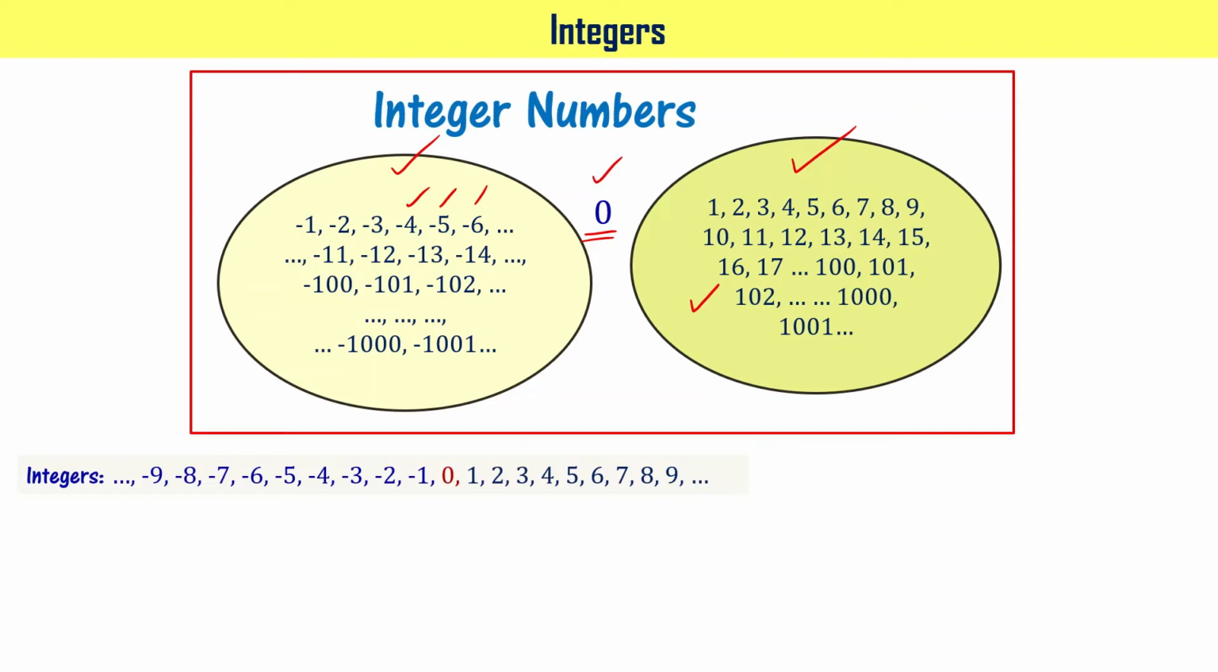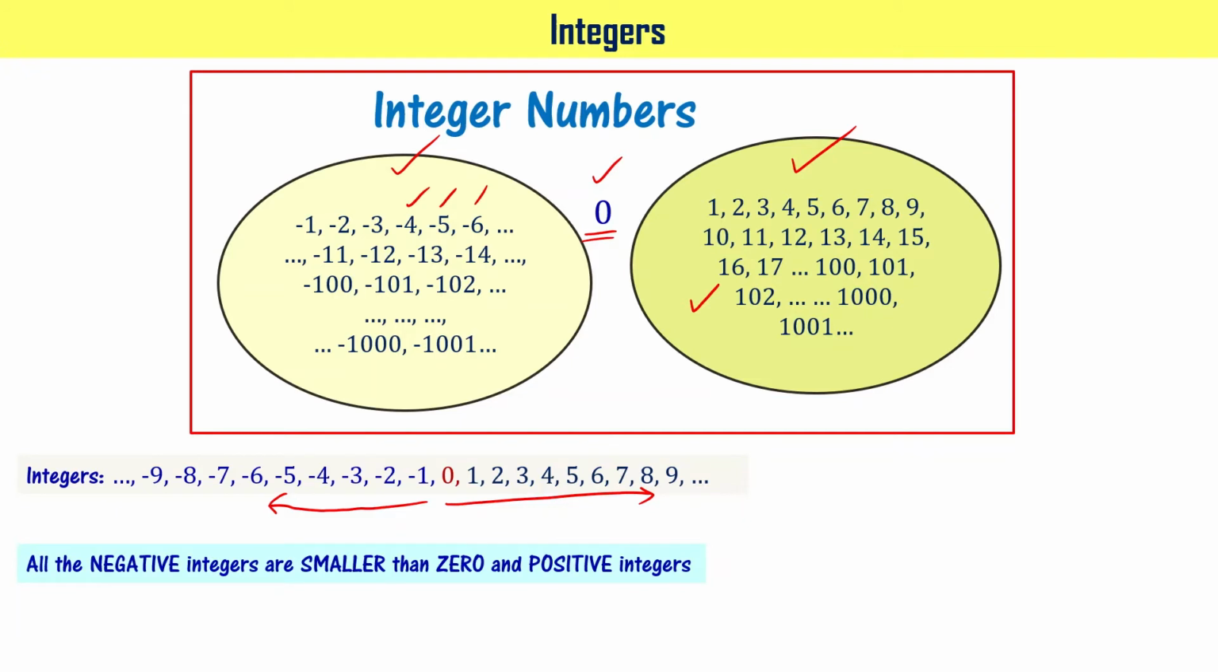You can write integers like this: 0 1 2 3 4 5 6 7 8 9 and so on, -1 -2 -3 -4 -5 and so on, right? All the negative integers are smaller than 0, and they are smaller than positive numbers also. We know that 5 is smaller than 9, and we know 0 is smaller than 9. And what we are learning here is -5 is smaller than 0 and -5 is smaller than 1 or any positive integer for that matter. Understood?